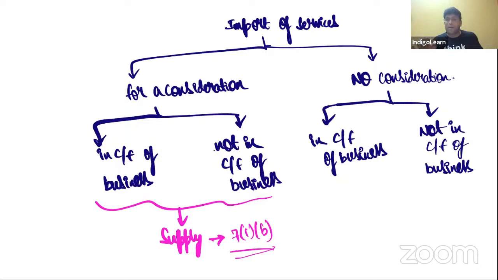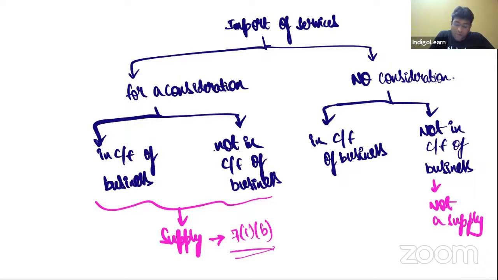Other side, we are talking about there is no consideration. And I told you very clearly that once there is no consideration, my dear friends, 7(1)(b) will not come into picture. 7(1)(c) will come into picture. And here, if it is not in the course of furtherance of business, it is not a supply.